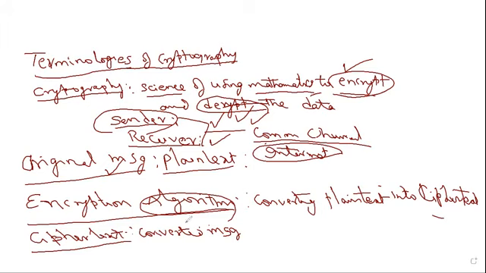So what is ciphertext? Ciphertext is a converted message. This message is converted by using an encryption algorithm, but this encryption algorithm also uses another important thing as key, right? So we call it the encryption key. So key is very, very important. This key may be a group of characters or digits, either a group of characters or digits.